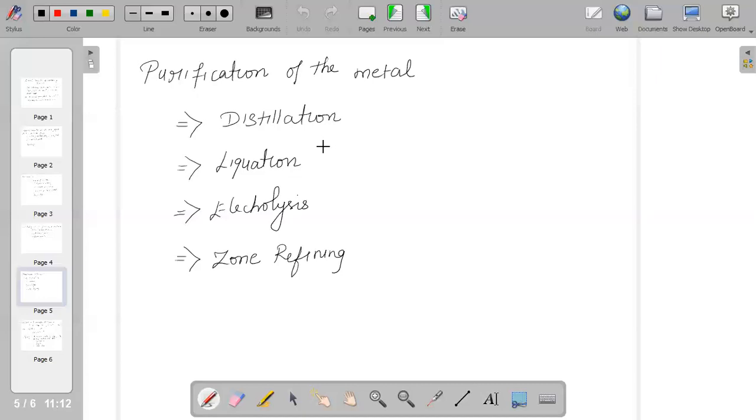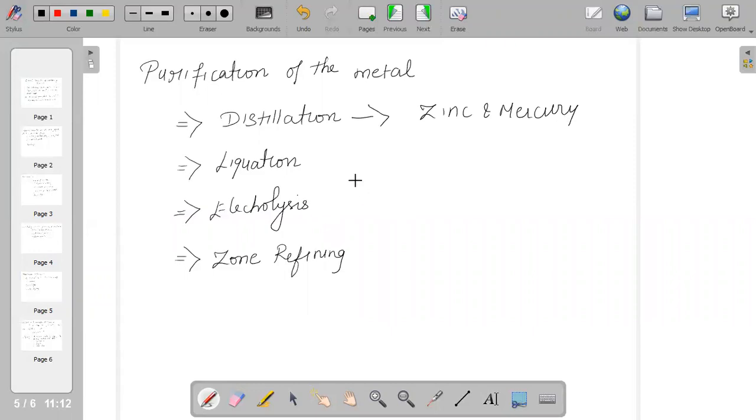When we say distillation, do remember it is a method useful for low boiling point metals like zinc and mercury. The impure metal is evaporated to obtain the pure metal as distillate. The impure metal is evaporated, and you get the pure metal as the distillate.